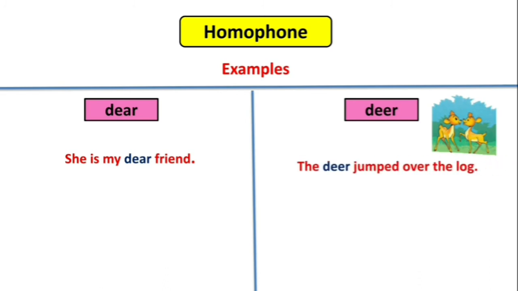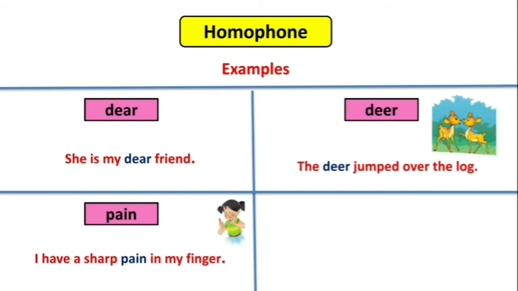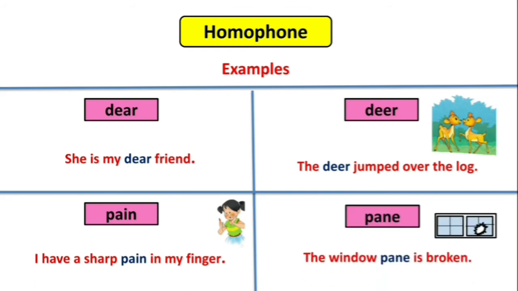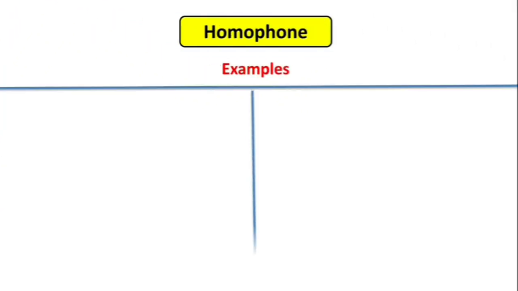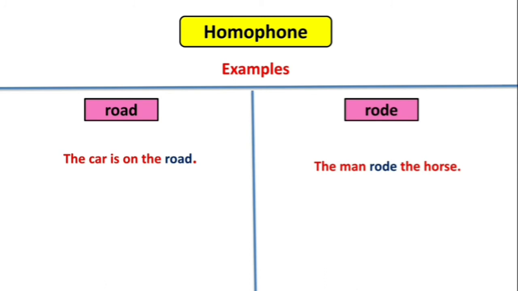The deer jumped over the log. Pain, pane. I have a sharp pain in my finger. The window pane is broken. Road, rode. The car is on the road. The man rode the horse.